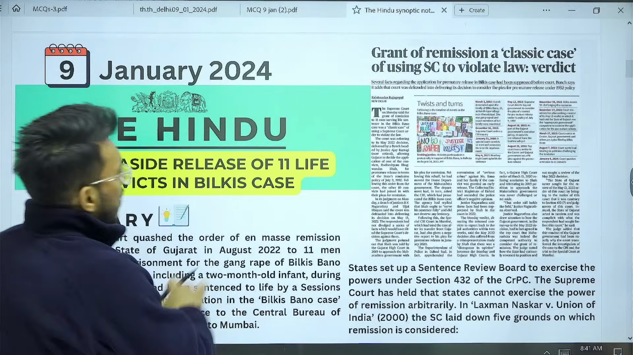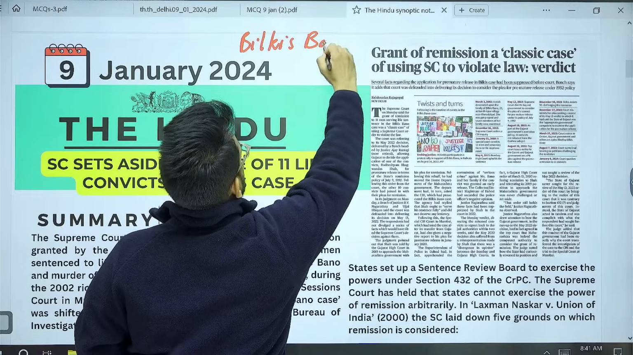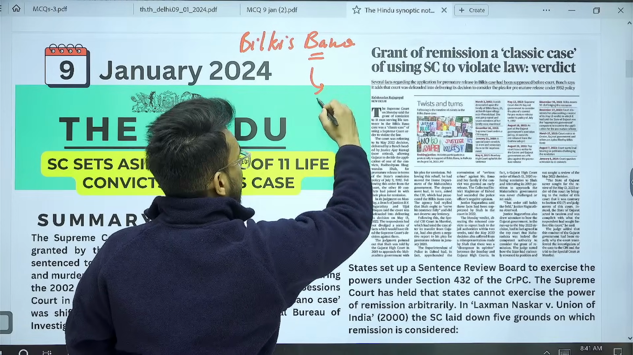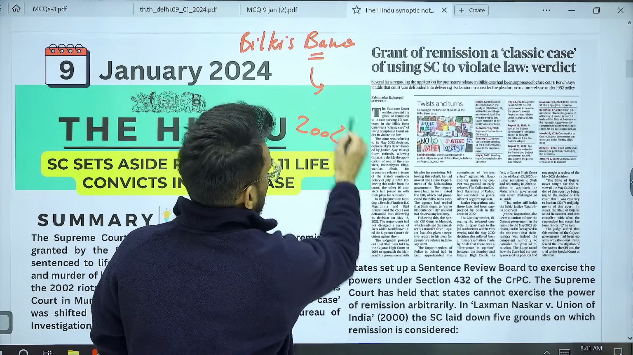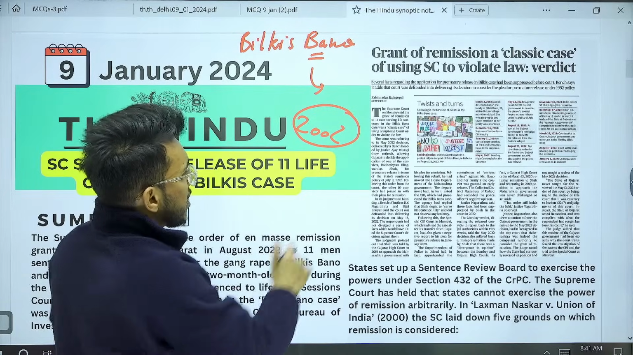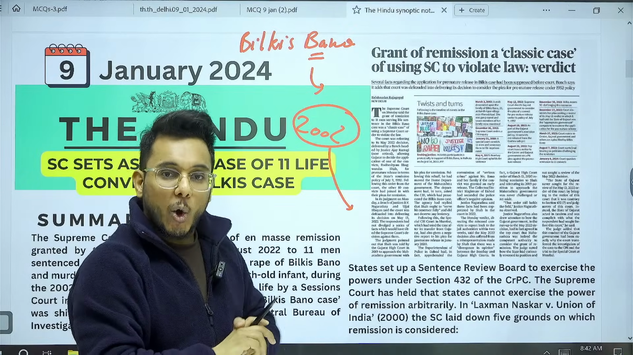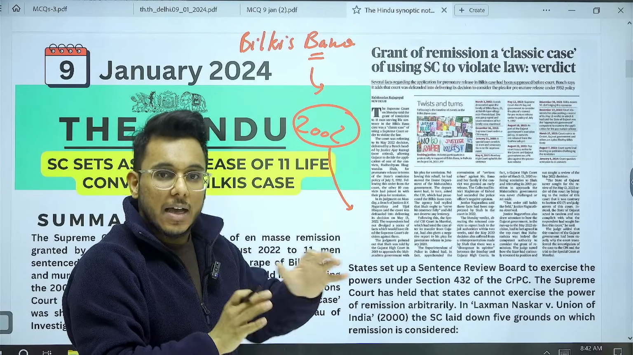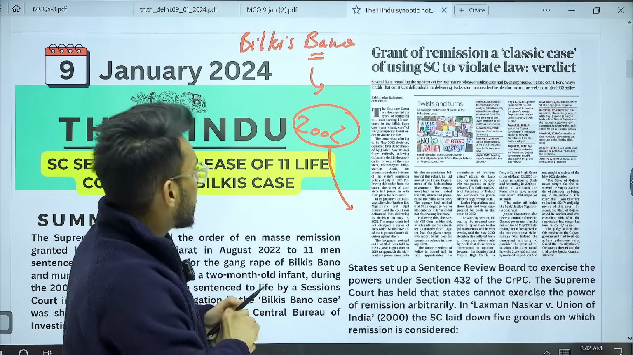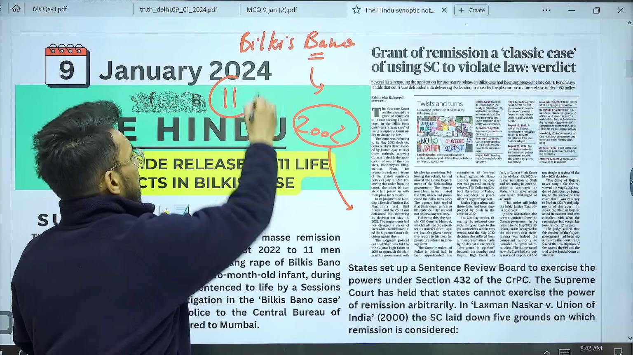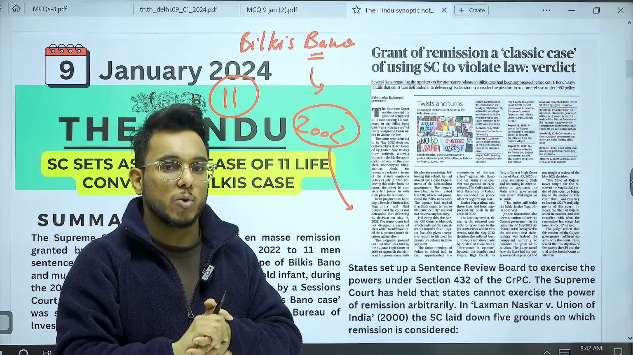So basically, Bilkis Bano was a Muslim woman, and during the 2002 Gujarat riots, she was raped. At that point of time, she was pregnant, and also her family was killed in front of her. In this particular matter, 11 men were sentenced to life imprisonment.